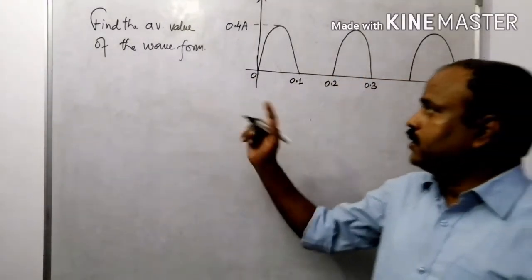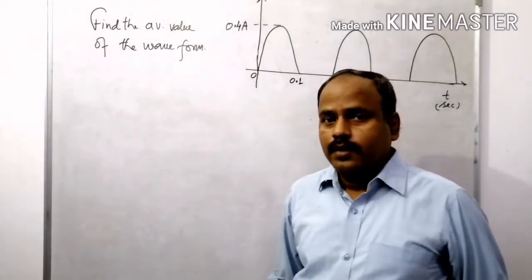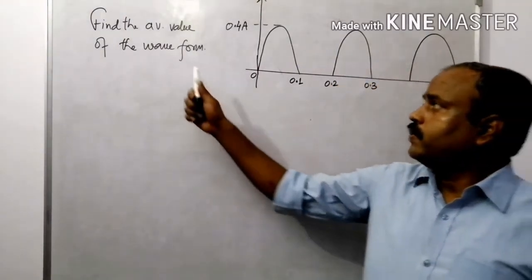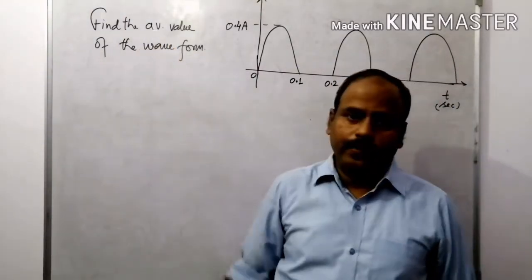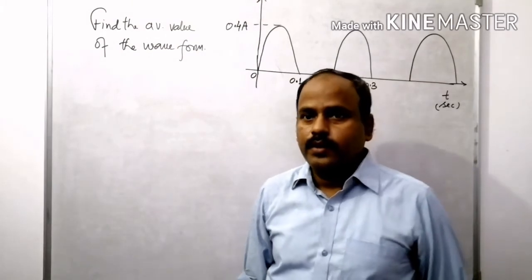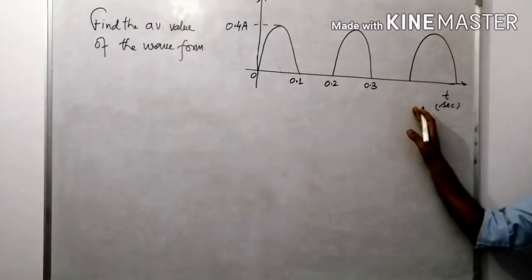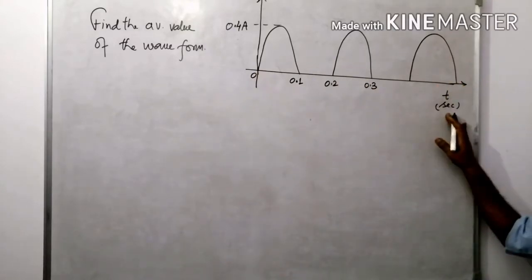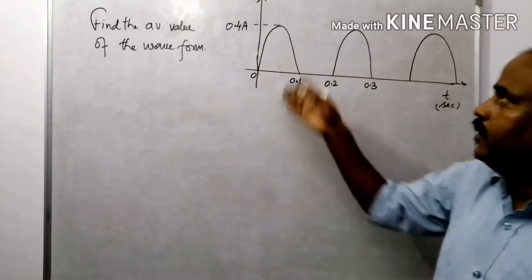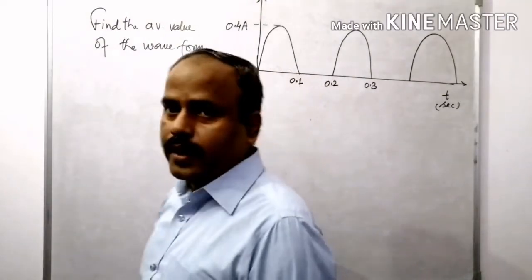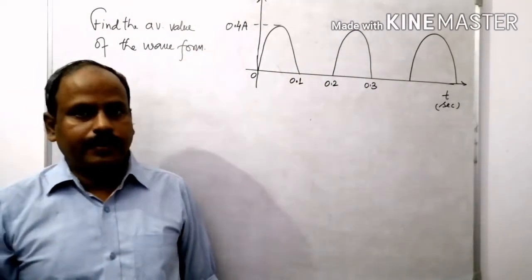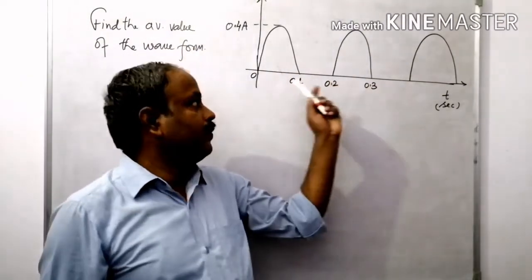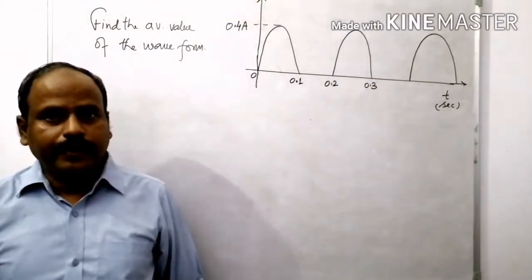Yes, this is the example in which I am going to find out the average value, the mean value, for this particular waveform. On the horizontal axis, time is given in seconds, and on the vertical axis, current is given in amperes, right? It is a half-wave rectified wave.